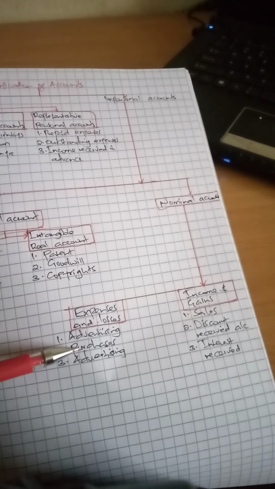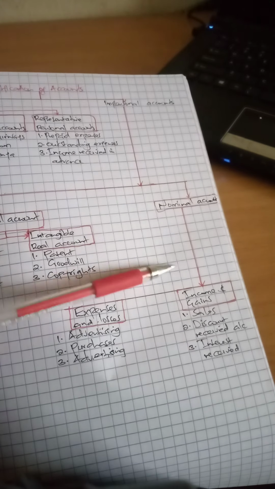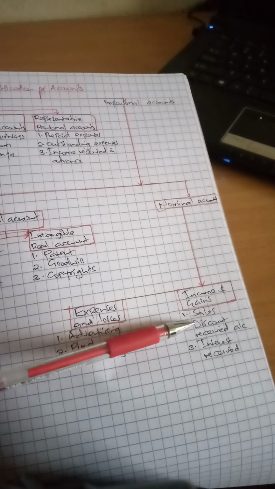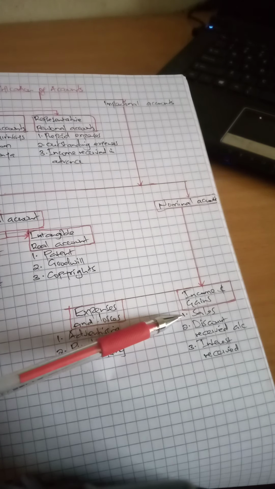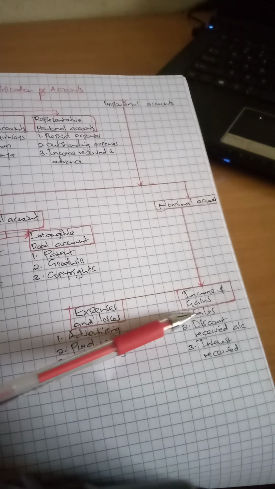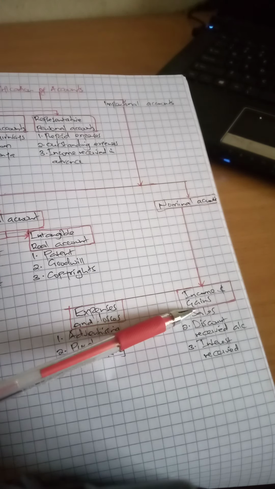They could also be purchases. Then under nominal accounts, we also have the income and gains. It could be from sales. The moment you sell your product or the services that you are offering, you earn some revenue, and all this revenue you refer to as sales.